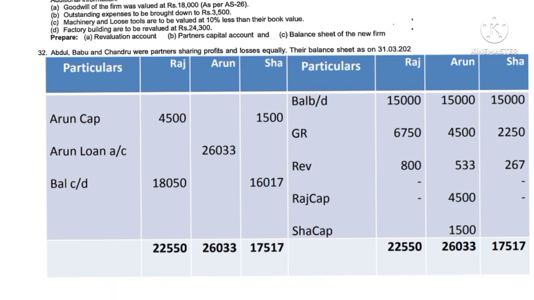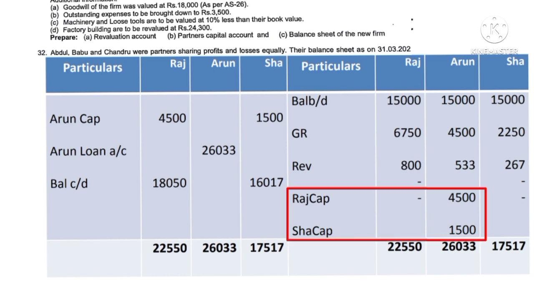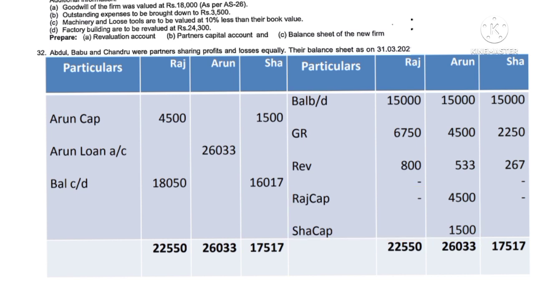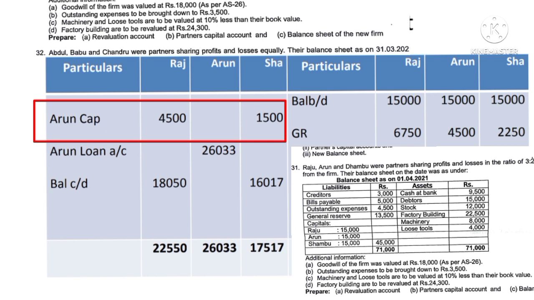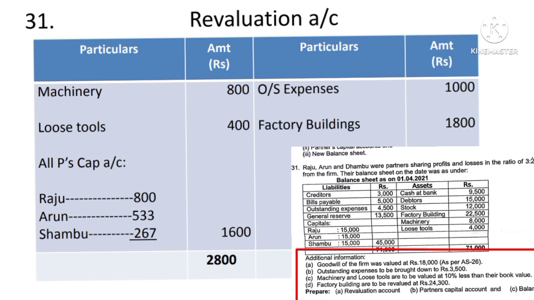So see here, Arun's capital account is credited by Raju's capital account 4,500, and by Shambhu's capital account 1,500, and this amount has to be debited in the continuing partners' accounts. In Raju's capital account, debit to Arun's capital account 4,500, and in Shambhu's capital account, to Arun's capital account 1,500. Then outstanding expenses is revalued to 3,500. Earlier it was 4,500, now it is reduced to 3,500.